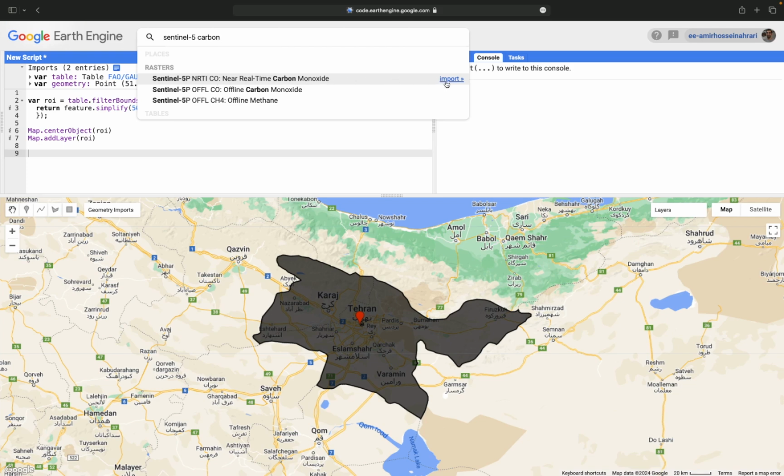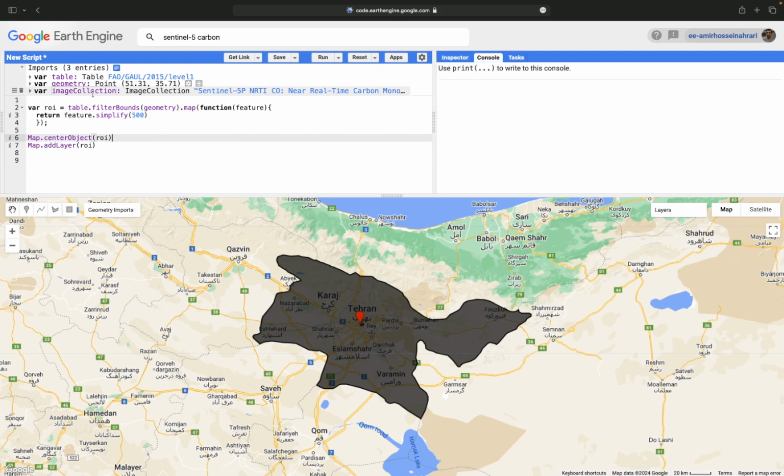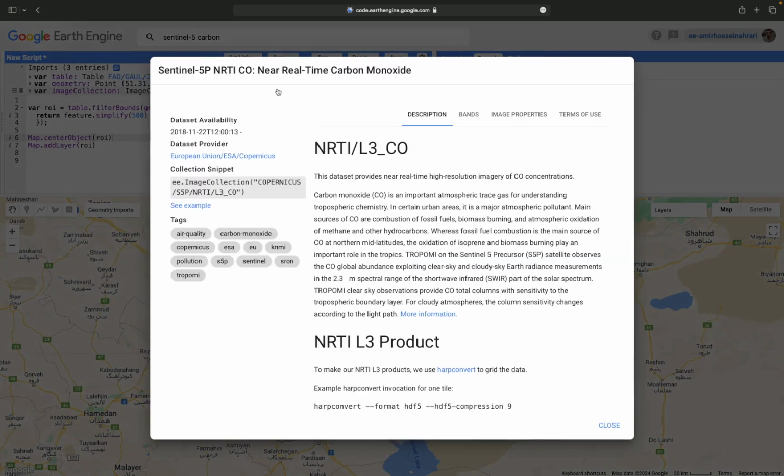It is imported into the code as an image collection. I'm going to monitor the carbon monoxide values, or the average of carbon monoxide, in the province that I have selected, and I want to see how it changes from the years satellite data is available to now.